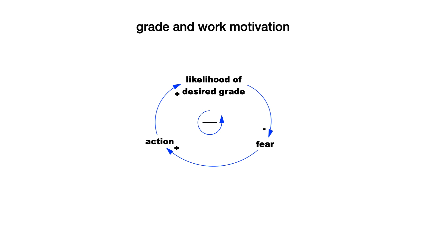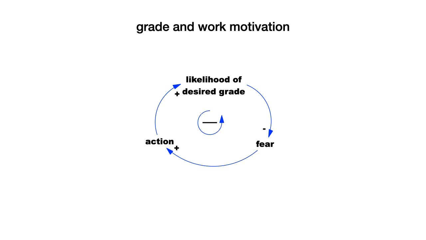Or let's do it the other way, because that's often the case. The likelihood of a desired grade goes down. That is, I'm falling away from my self-imposed expectations for a grade. Fear goes up. So this is going down, this is going up. This is a minus sign, so they have opposite sign. So as the likelihood of a desired grade goes down, my fear goes up.